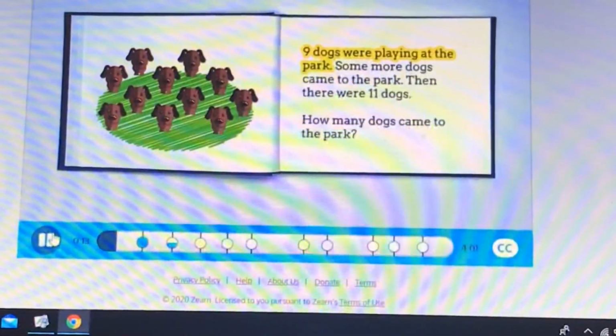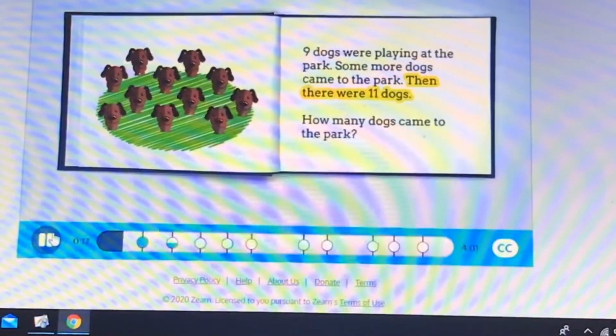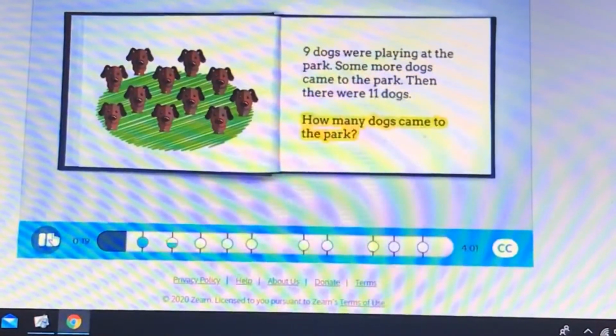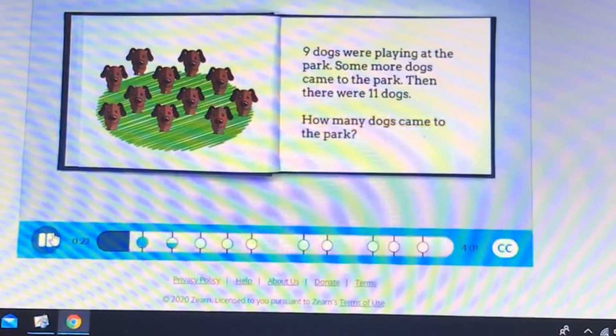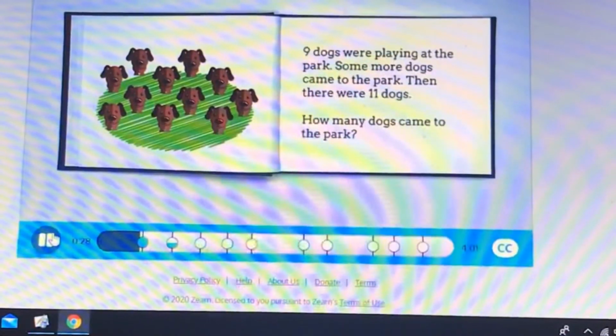9 dogs were playing at the park. Some more dogs came to the park. Then there were 11 dogs. How many dogs came to the park? Let's make a tape diagram to show this story. Start by showing the dogs playing at the park at first.